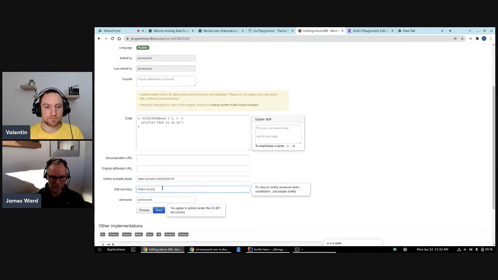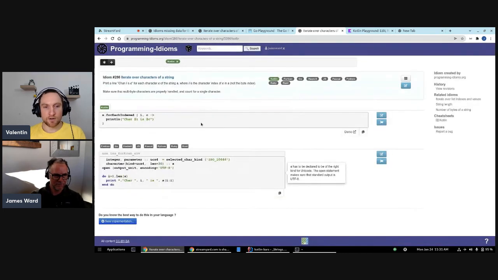Match description. Okay. Perfect. Okay, how's that look? Okay, so this is really good, and I have two subsequent questions for this snippet. First, do you think we need any import statement to do that in Kotlin? No, we don't. Okay, yeah, cool, just out of the box.